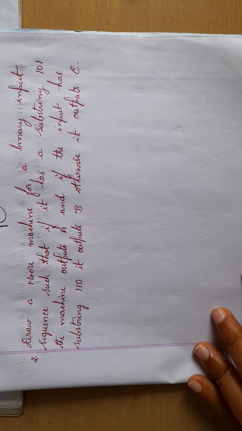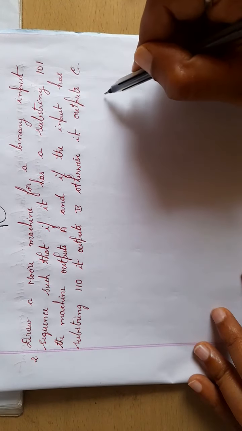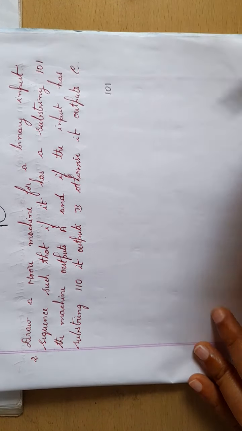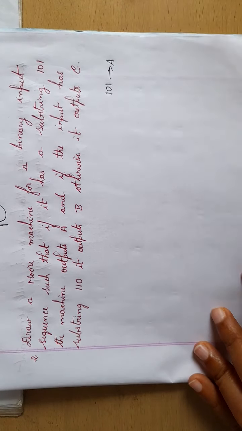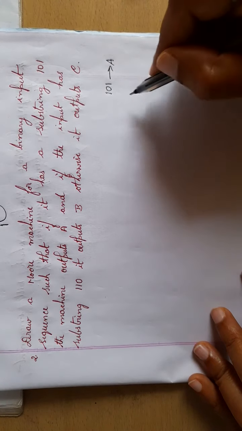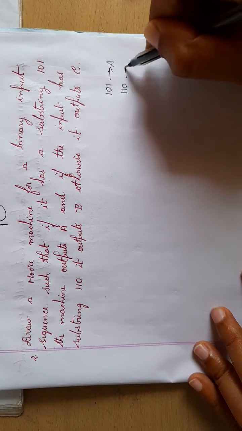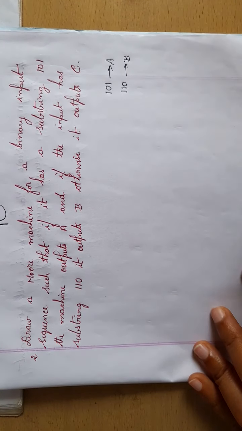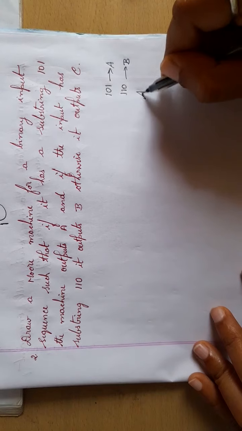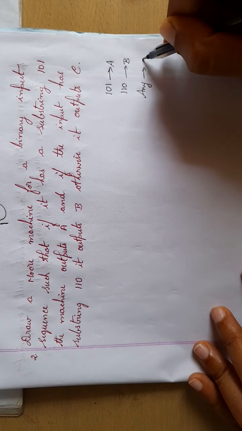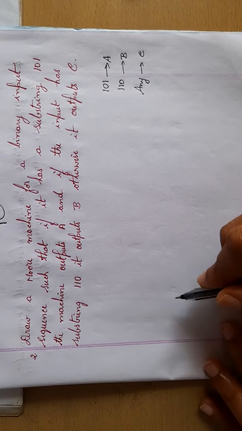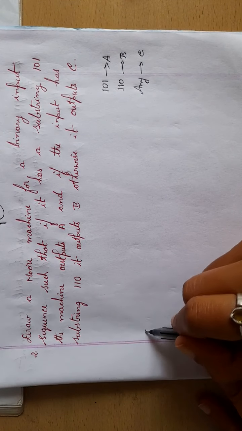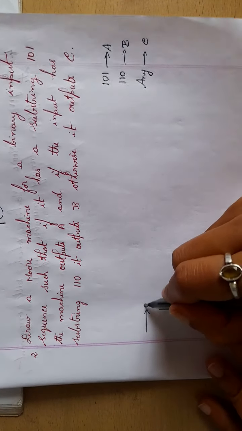You know how to draw a DFA with a given substring. In the question it is given that if the substring is 101, then my output will be A. If the substring is 110, then the output will be B. If you have any other case, then the output should be C. This is given in the question. So we shall draw a DFA here. I will start from the first state, that is Q naught.